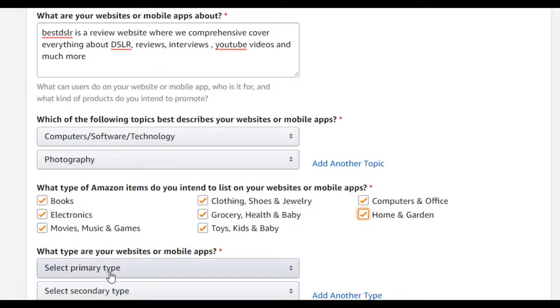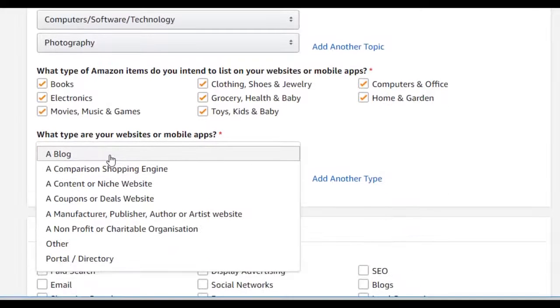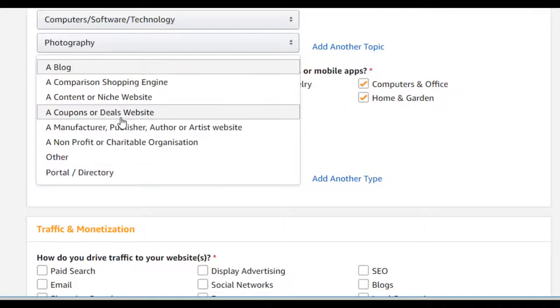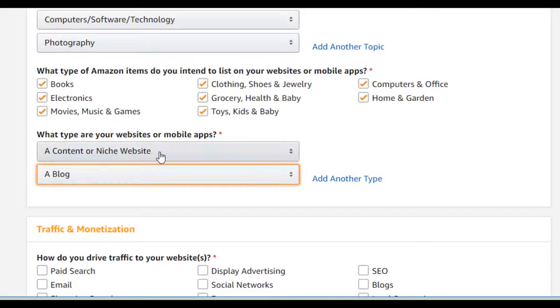What type are your website or mobile apps? So select exactly what your website is about. So it's a content or a niche website, so I'll be selecting that. And for the secondary type, I'll select it more like a blog.